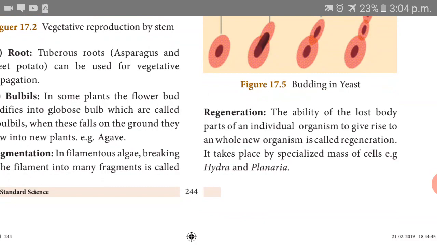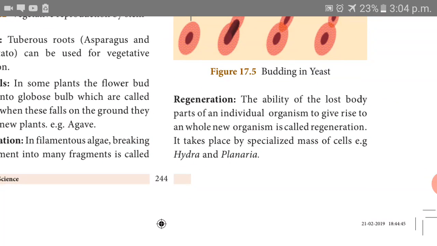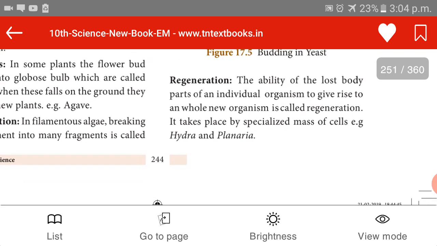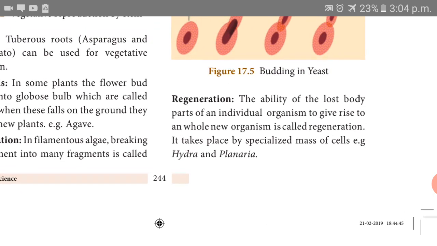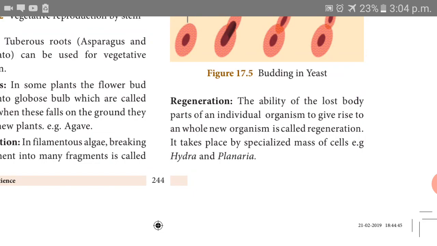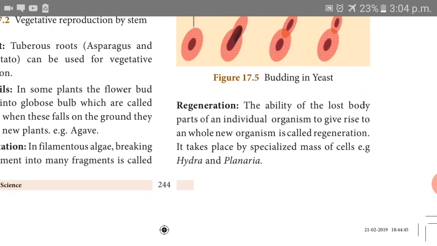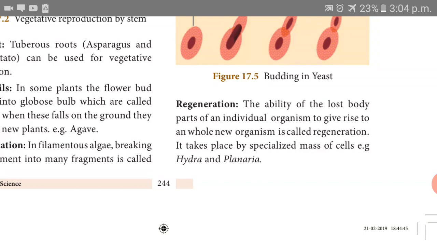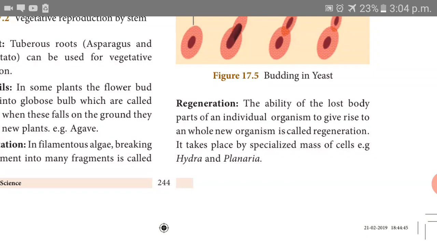Next one is regeneration. What is it? Moreover, it is like fragmentation. Regeneration means the ability of the lost body parts of an individual organism to give rise to a whole new organism. If any one part is there, it can develop the remaining body parts.